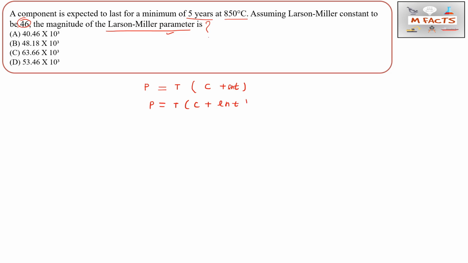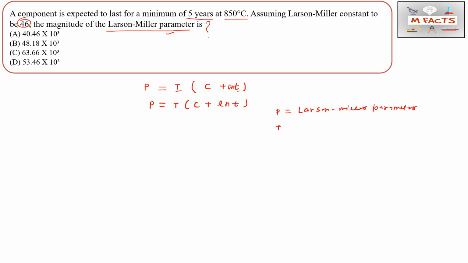What are these terms saying? I will tell you one by one. P is the Larson-Miller parameter, for this temperature and for this much time at that temperature.